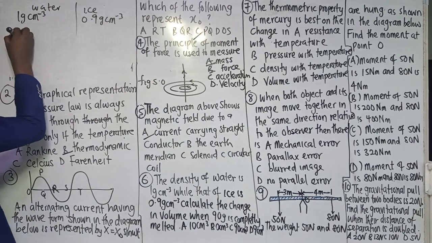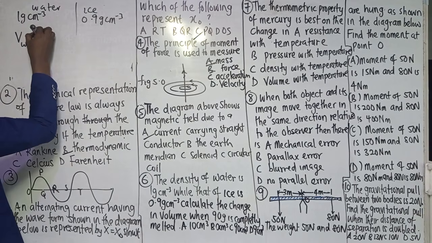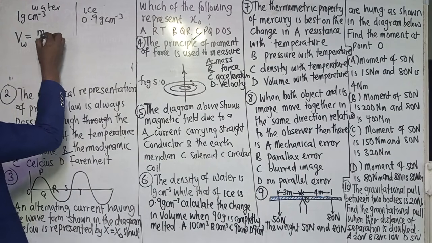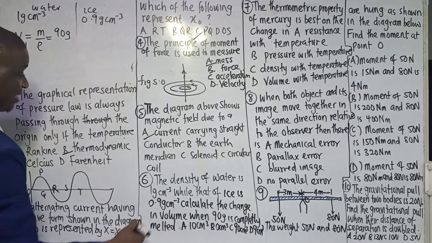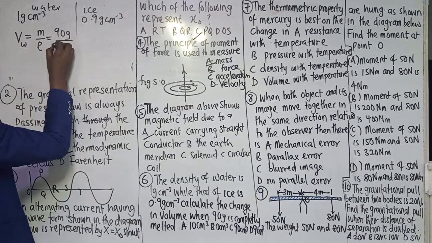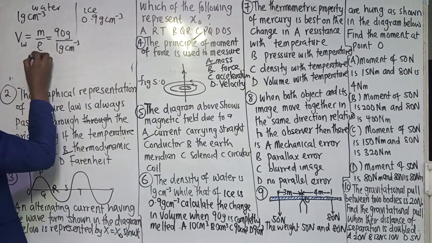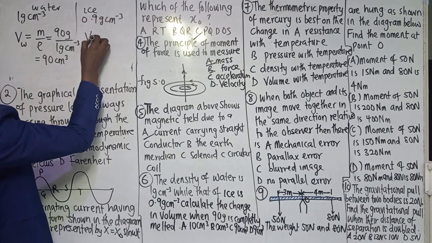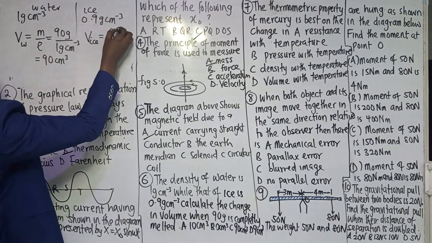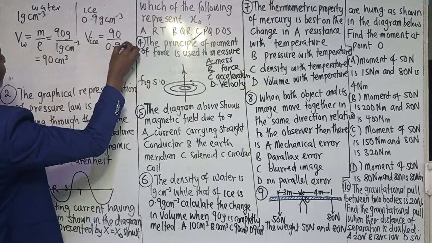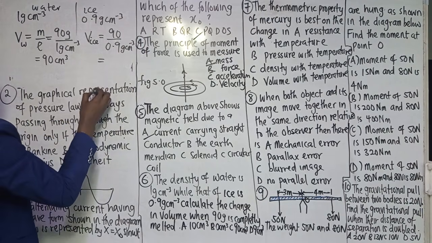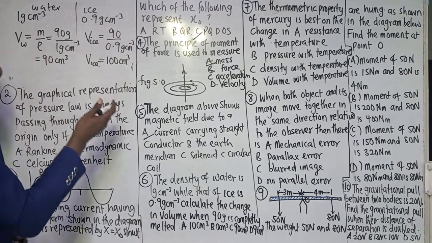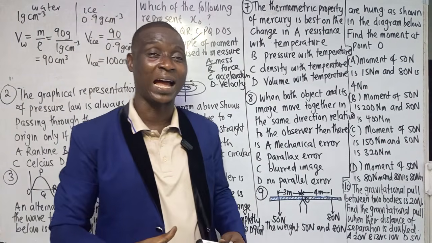Now, for the change in volume, let's calculate the volume of water first, which is mass over density. Don't forget density equals mass over volume. These are basic formulas you should know. The mass is 90 gram divided by 1 gram per centimeter cube. What I would have now is 90 centimeter cube. That means V of ice is equal to 90 divided by 0.9 gram per centimeter cube. So what I would have now is 100 centimeter cube.